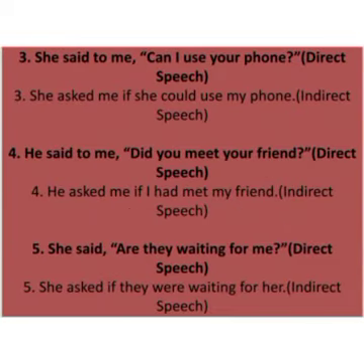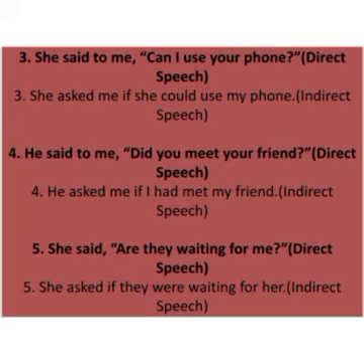Sentence number 3. She said to me, can I use your phone? She asked me if. Can changes into could: could use my phone. Simple. Sentence number 4. He said to me, did you meet your friend? He asked me if I. Again here we are using did, it means it is verb second form. So verb second form changes into had plus third form.